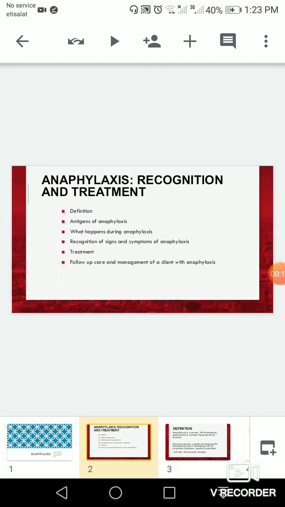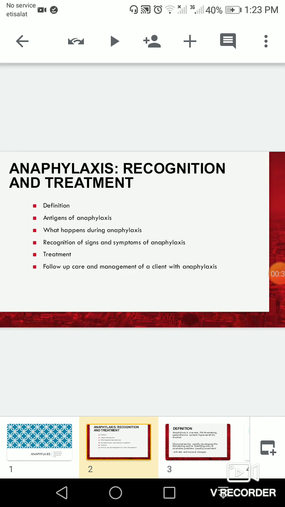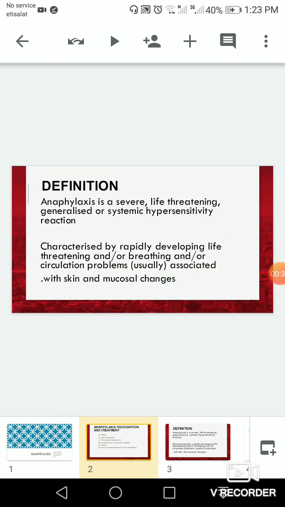What's anaphylaxis? Its recognition and treatment. We must know the definition of anaphylaxis, the antigens of anaphylaxis, what happens during anaphylaxis, recognition of signs and symptoms of anaphylaxis, what's the treatment of anaphylaxis, and how to do follow-up care and management of a client with anaphylaxis. We mean a patient with anaphylaxis.